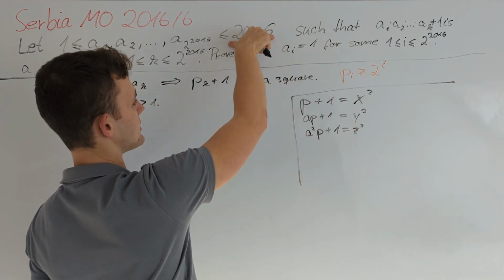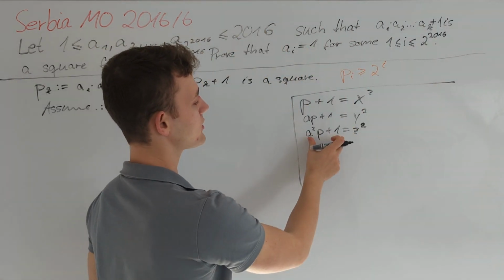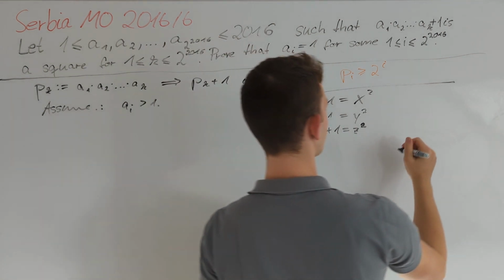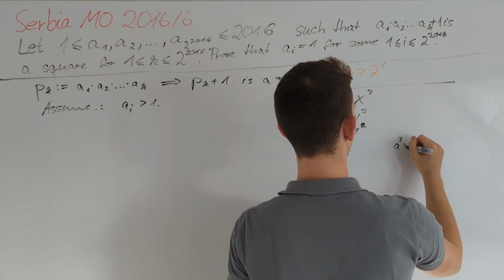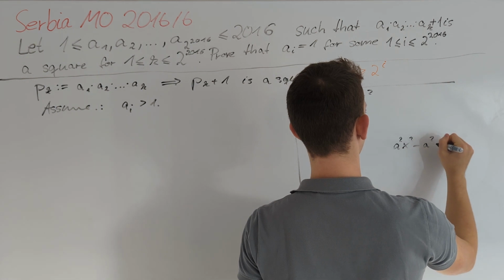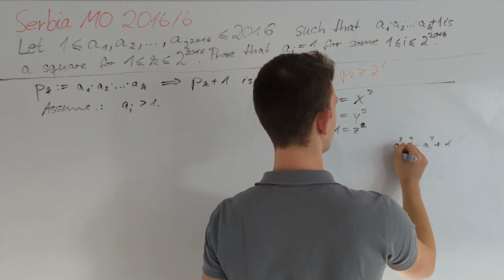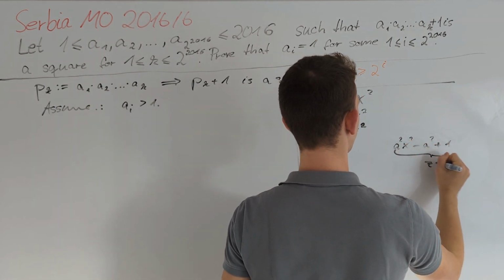than 2016. Therefore, we get that a squared times p plus 1, which is nothing but a squared x squared minus a squared plus 1, also equals z squared.